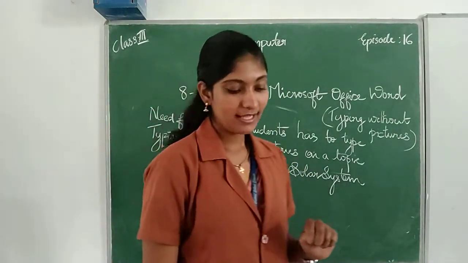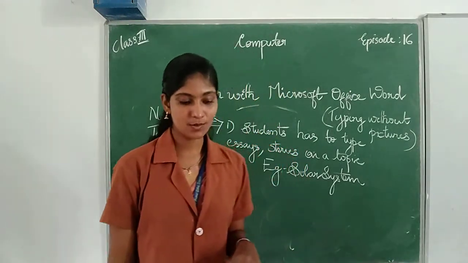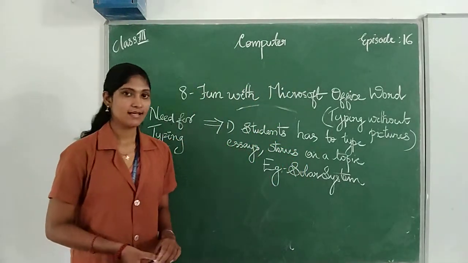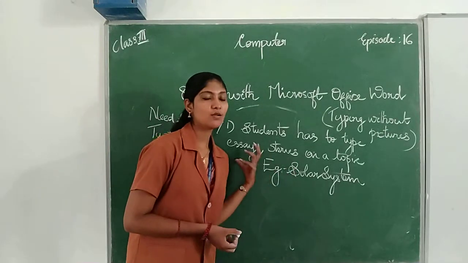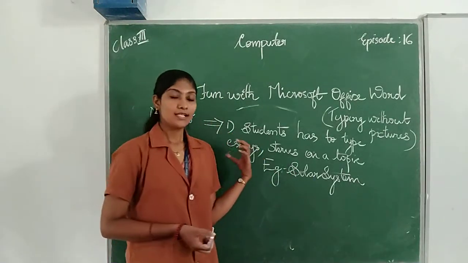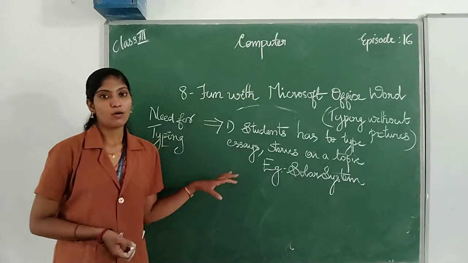Then the second one: a person in office has to type letters. In our previous class we have already learned the use of typing in office.